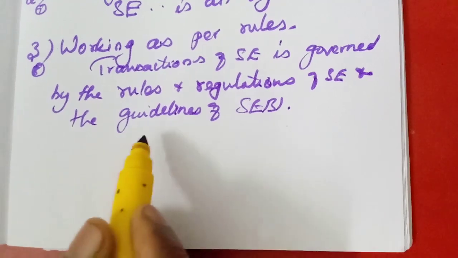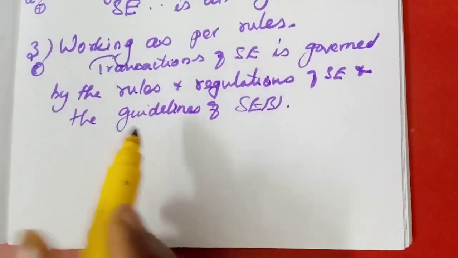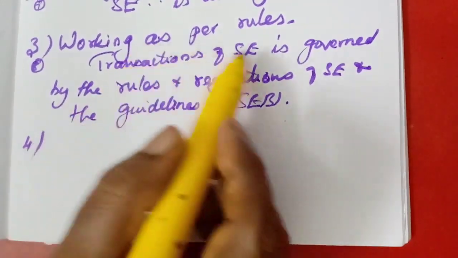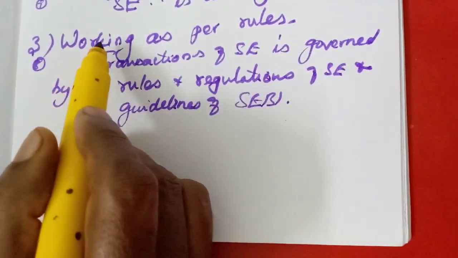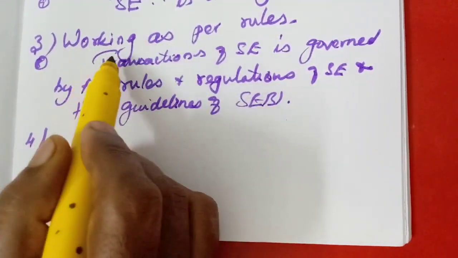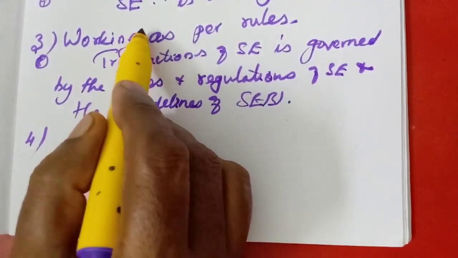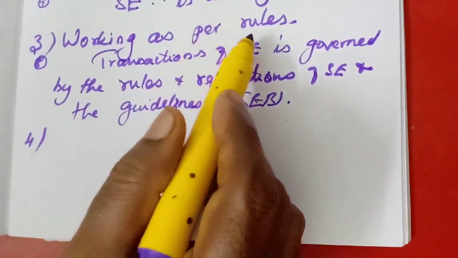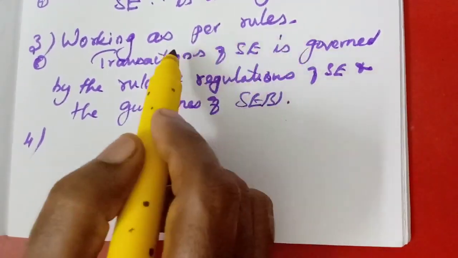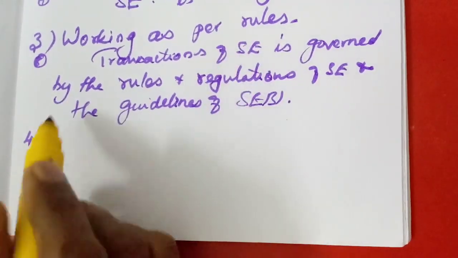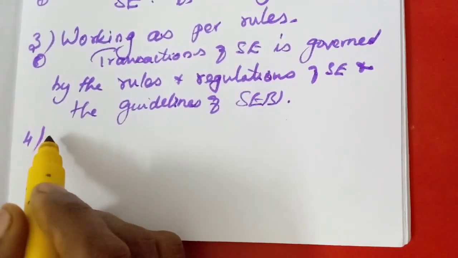Here they cannot deviate from any rules and regulations. Okay, so it is working as per the rules and regulations. So you can write a simple sentence here from the heading, that all the workings in the stock exchange are as per the rules and regulations of the stock exchange and as per the guidelines of SEBI. That also you can write. Okay, in your own words, but it must be correct.